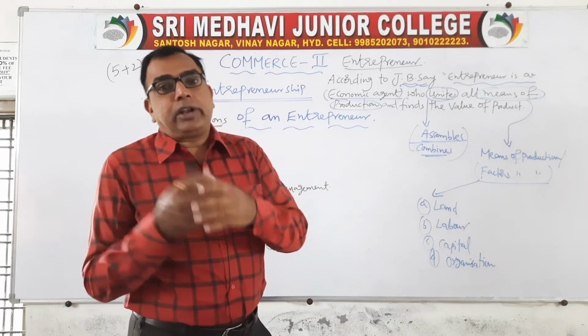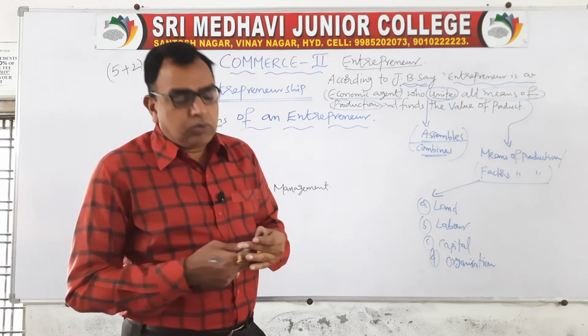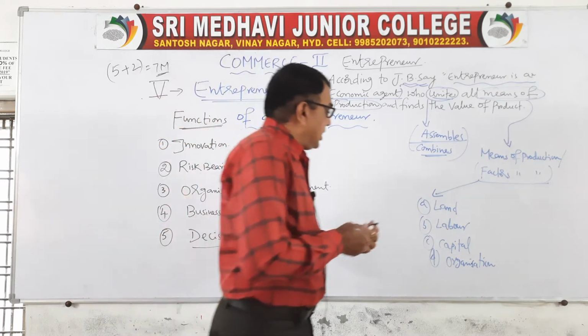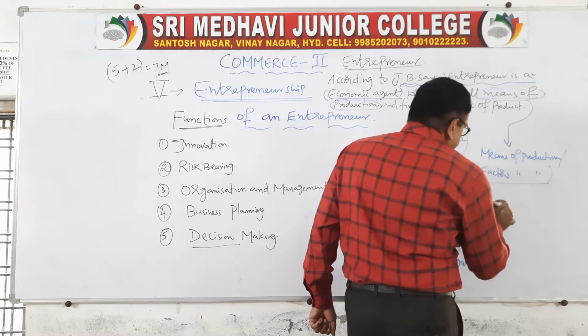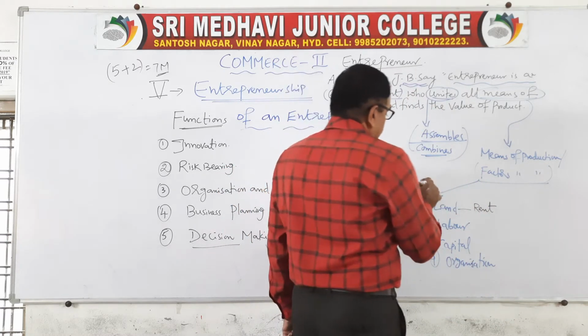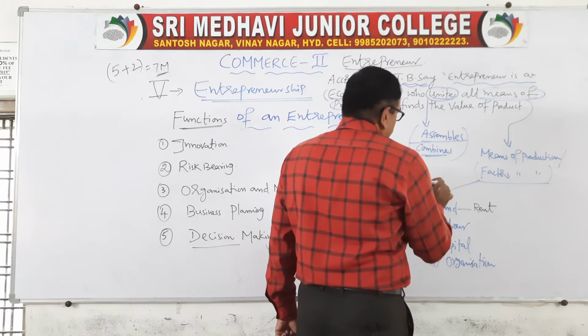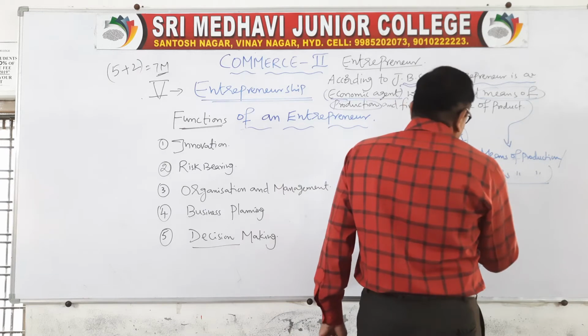Whenever you accumulate, whenever you assemble the factors of production, what do you have to do? What do we pay for land? We pay rent for land. These are called rewards. You will learn better in your economics. These are the factors, these are the rewards.